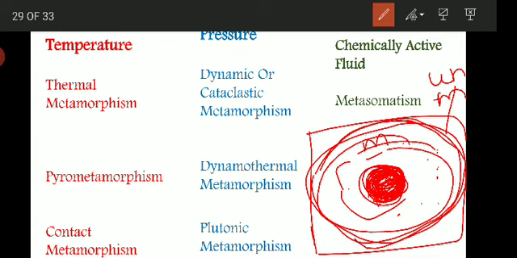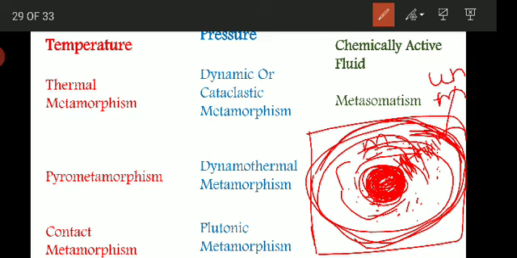emanations. So as the temperature decreases away from the intrusion, near the intrusion the temperature will be higher, and it goes on decreasing away from the magmatic intrusion. So the outer rocks in the aureoles are less metamorphosed, and the rocks very near to the igneous intrusion show more effect, while the rocks at a distance show less effect of metamorphism.